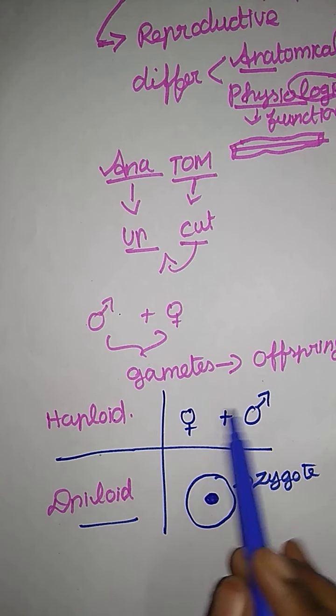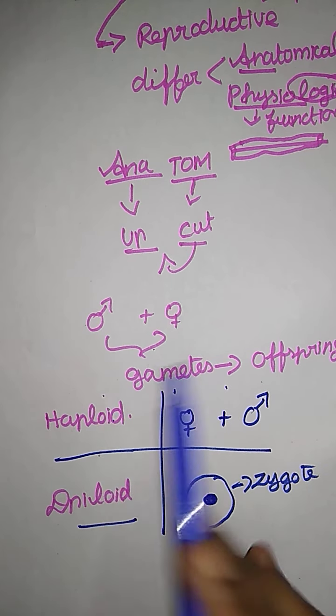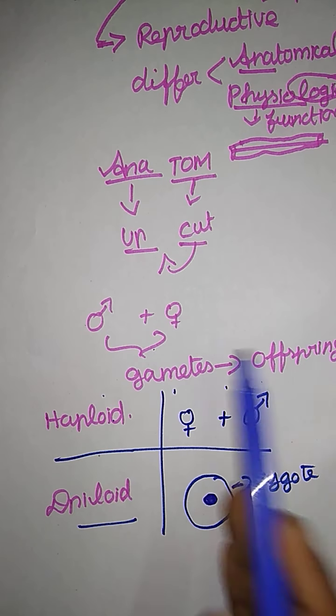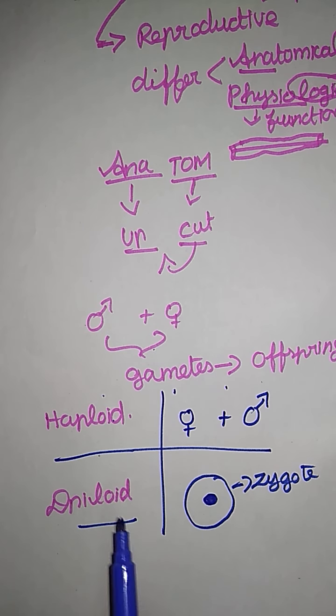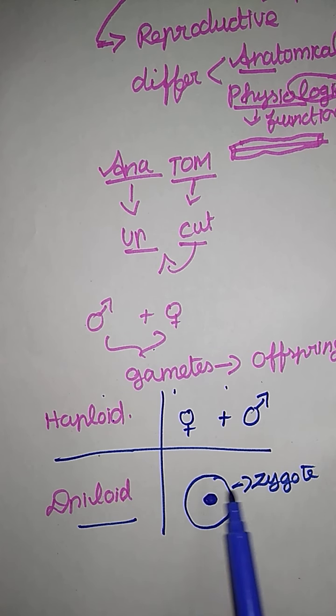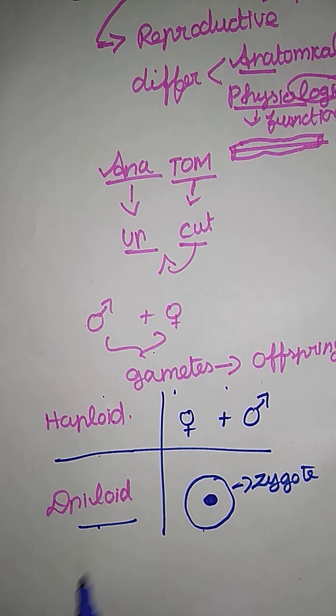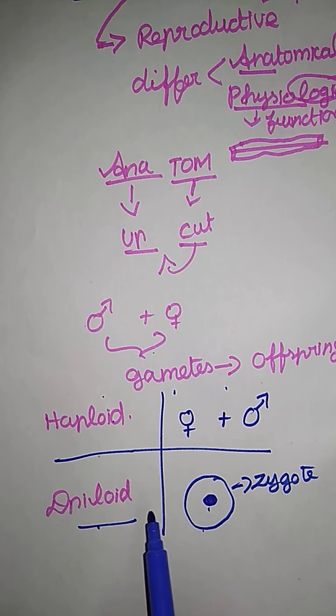So this is the haploid: a separate male and separate female set, or gametes that are separate. Diploid is when the male and female gametes fuse to form a zygote, the starting stage of a baby. At that form we give the name diploid. Once fertilization gives the diploid form, there is a reproductive system.